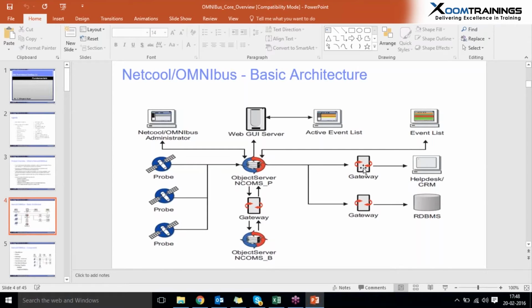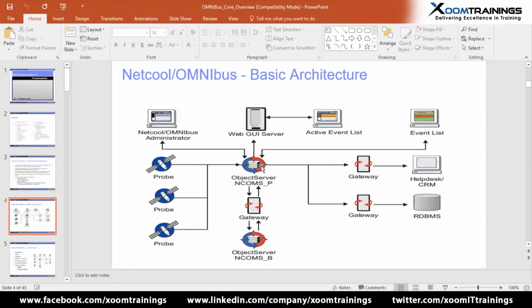And here, gateways. The name indicates that a gateway behaves like a channel, so using these gateways we can transfer the events from one location to another location. Here, one location to another location means from the object server to an RDBMS, which is a third party database used for storage of event data. And another one is helpdesk CRM, which is a ticketing system. Here we can raise the tickets.